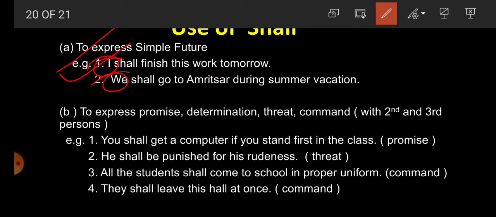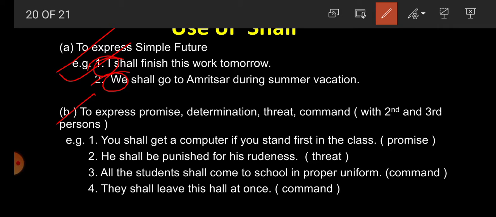Here it is indefinite, not definite. The time is not definite as to when I will finish. It is only written that I shall finish this work tomorrow, but at which time is not definite. Second one, we shall go to Amritsar during summer vacation. But it is not definite that we shall go or not. So shall is used with I or we to express simple future.